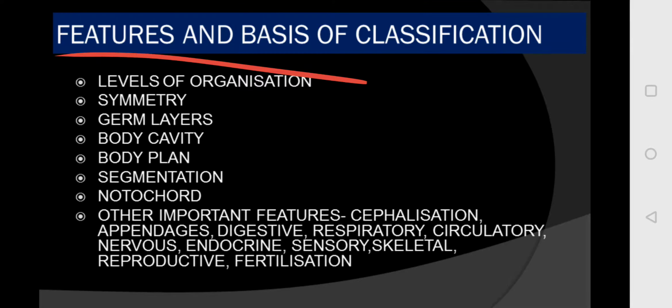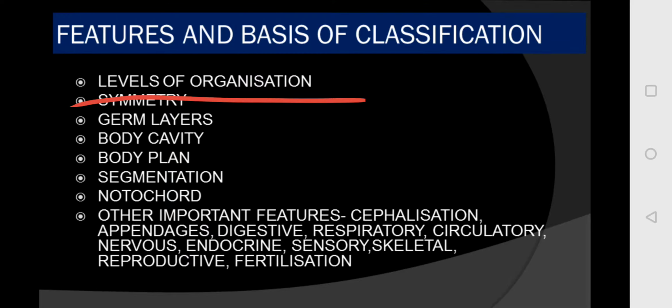First is the level of organization. The animal body generally shows 4 basic levels of organization, which we will focus on here.